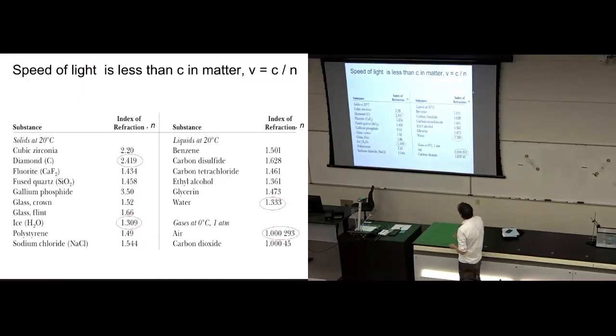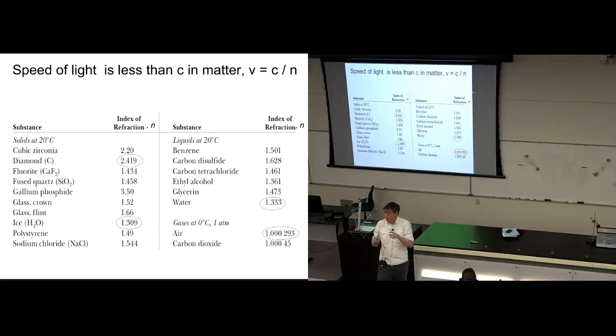Okay, here's just a list, stolen from the text, of a long list of refractive indices of different materials. So you can just walk off and measure refractive indices of different materials, and once you know these, you can predict the bending of light rays as light travels between one material and another, at whatever angle it strikes the boundary between the two materials.